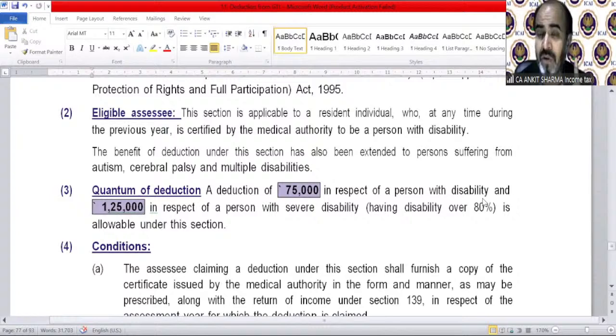The actual amount of expenditure is irrelevant. Remember, the actual amount of expenditure is irrelevant.